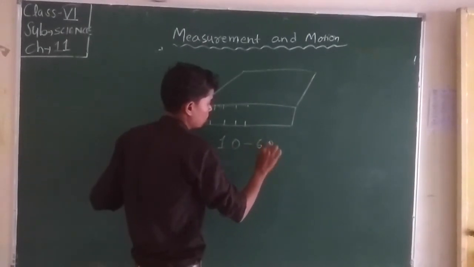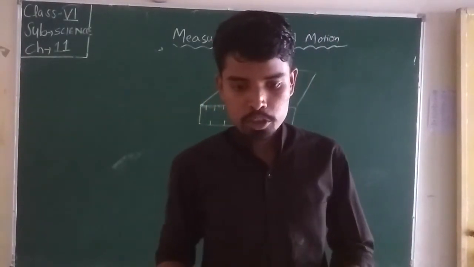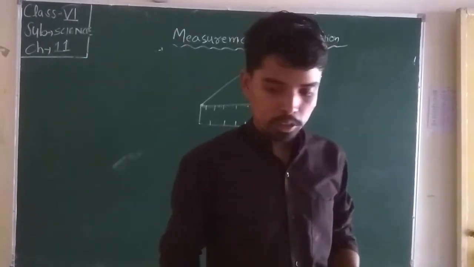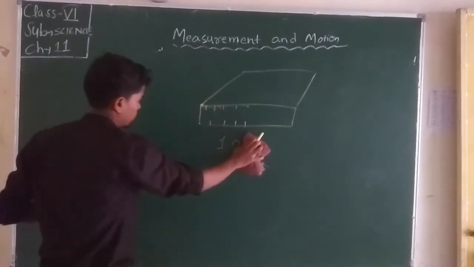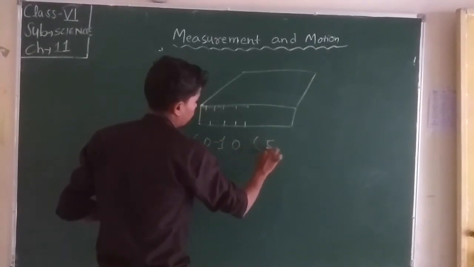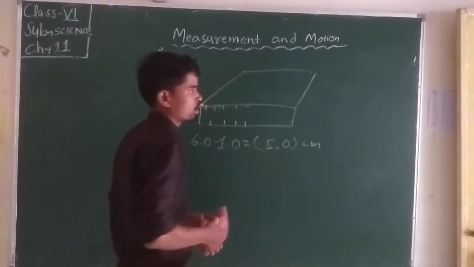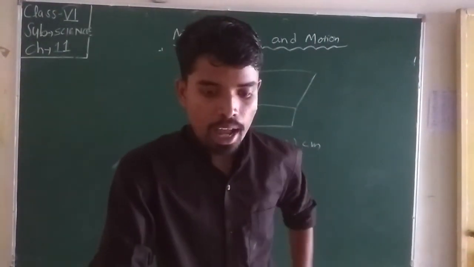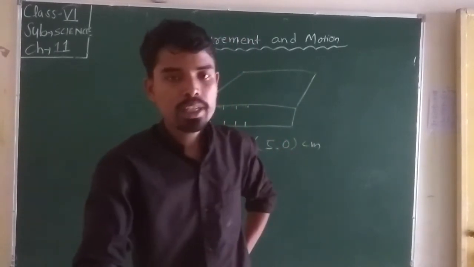The exact length is 6.0 minus 1.0, which is 5.0 centimeters. Also, my eye should be exactly in front of the point where the measurement is to be taken.